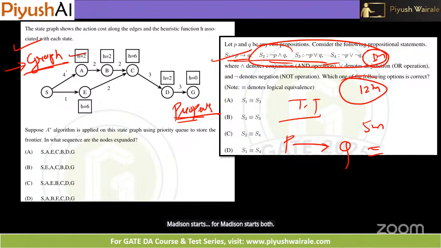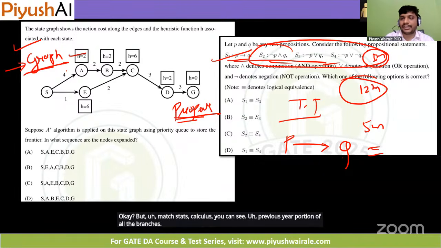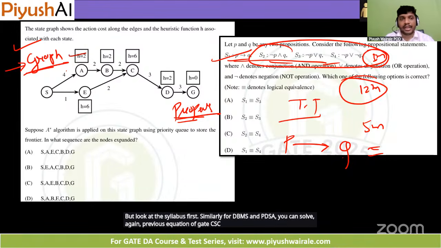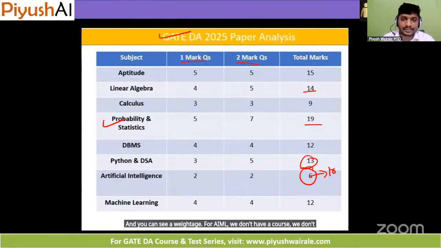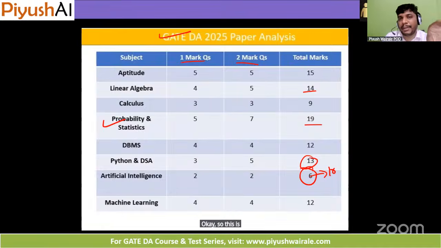For DBMS and PDSA, you can see the GATE CSE previous year questions. For math, stats and calculus, you can see previous year questions of all the branches, but look at the syllabus first. Similarly, for DBMS and PDSA, you can solve GATE CSE previous year questions. And for AI and ML, we don't have a course and we don't have many questions to practice. So this is about the GATE DA paper.